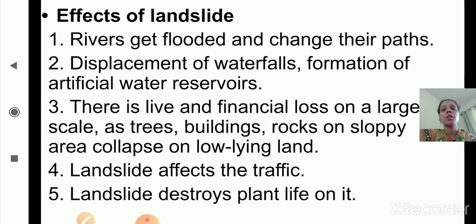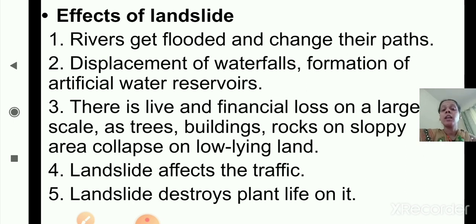Displacement of waterfalls, formation of artificial water reservoirs. There is a life and financial loss on a large scale because of the collapse of buildings, trees, rocks on low-lying land. Landslide affects the traffic. It also destroys plant life on it.